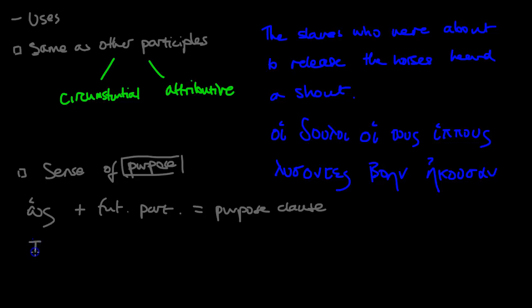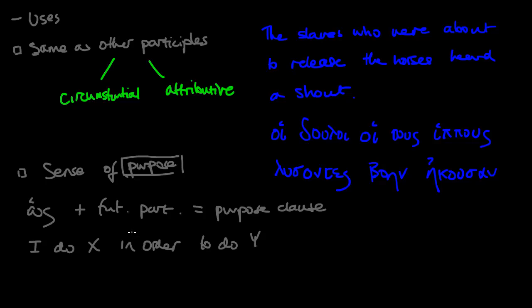So I do X in order to do Y. That's obviously your basic structure of a purpose clause. So in this case, it would be the slaves, well, I'll just make one up, in fact. The slaves released the horses to please their master. That's a purpose clause. You could also say, the slaves released the horses in order to please their master. Or the slaves released the horses so that they could please their master. These are all forms of a purpose clause. So the participle always has to agree with the subject of the main verb, even in a purpose clause with hos.